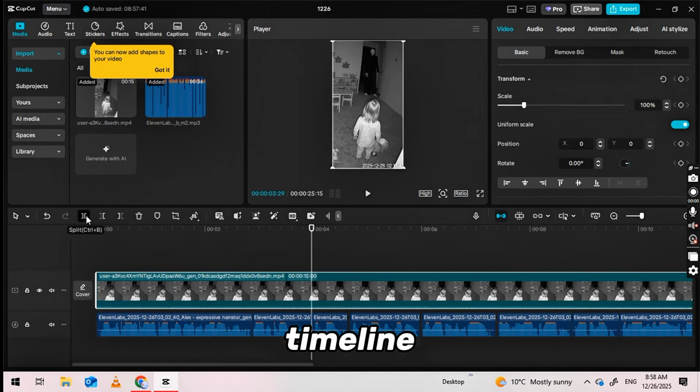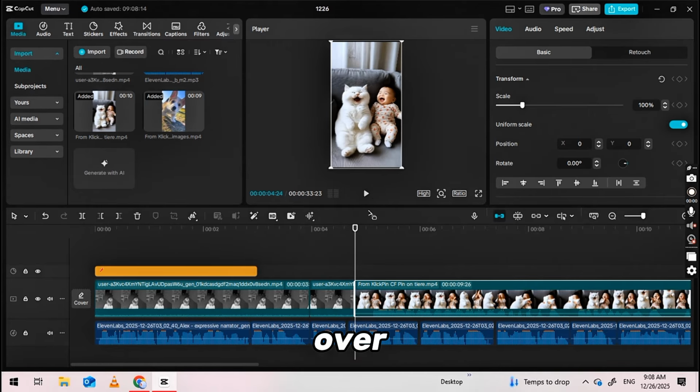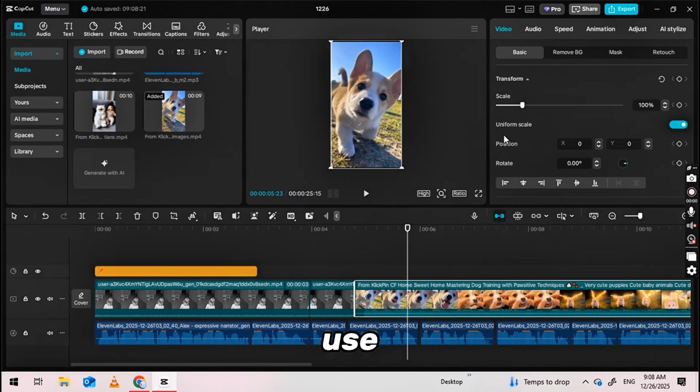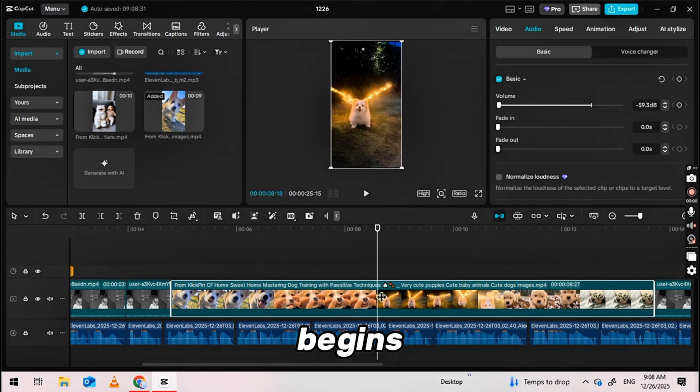Place the clips on the timeline so they align perfectly with the corresponding lines in the voiceover. For the rest of the video, use the main Sora 2 clip where the voiceover begins. Once all clips are attached and synced properly, your final video will be complete and ready for publishing.